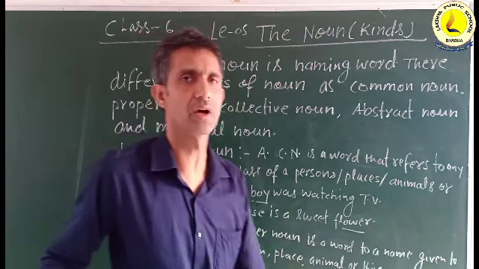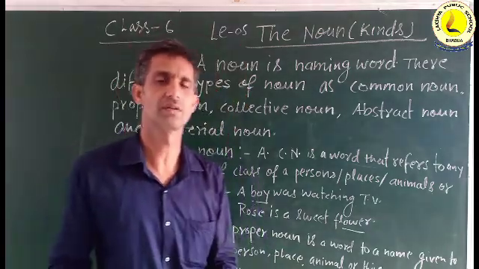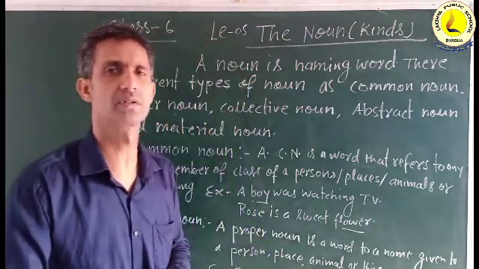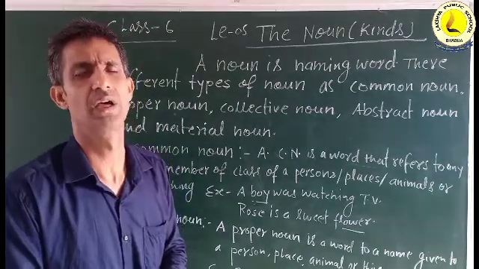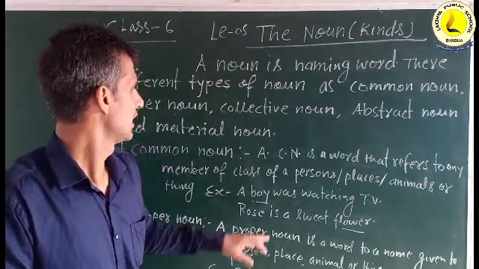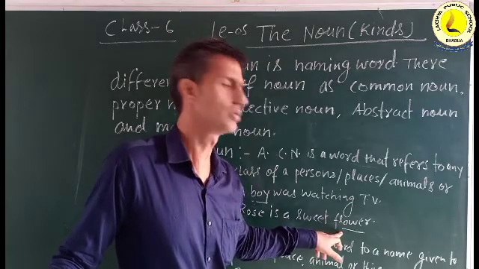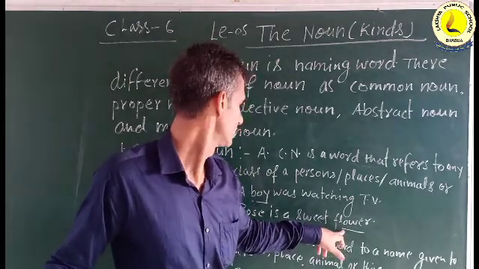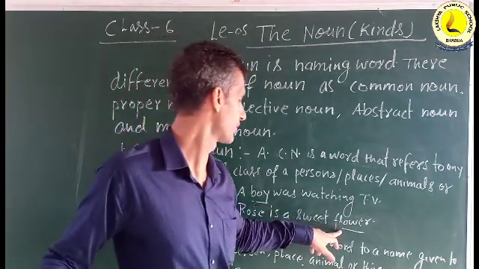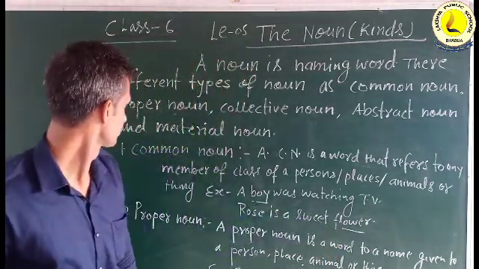Rose is a sweet flower. Flowers have also different kinds. There are lots of flowers in the world. So flower is a common name given to a thing. So it is called a common noun. Rose is a sweet flower. Flower is a common noun.